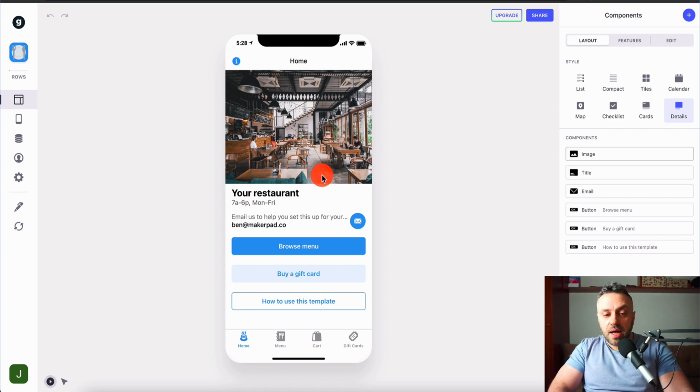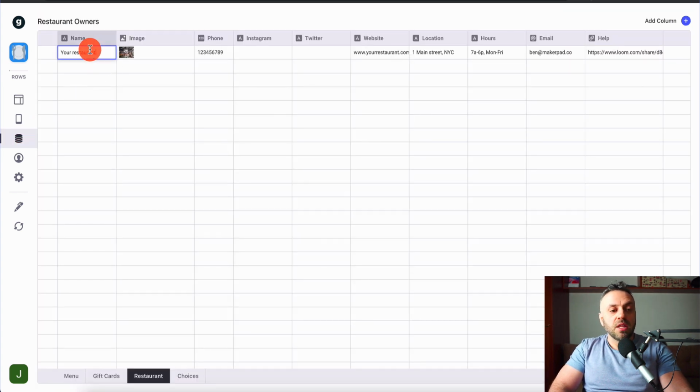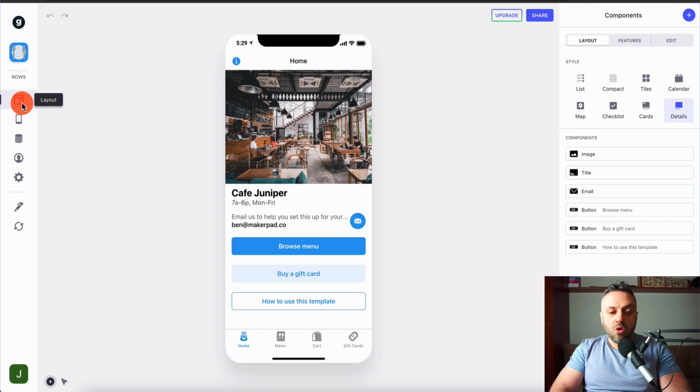And once you're done, let's say we want to modify your restaurant. I'm going to go into data and modify it. So I'm just going to put Cafe Juniper. I believe that's the name, Cafe Juniper, okay? And the image, I'm just going to leave it. The only thing I'm going to do is modify Cafe Juniper. We're going to go back to the layout, and guess what? It already modified it. Now it says Cafe Juniper.